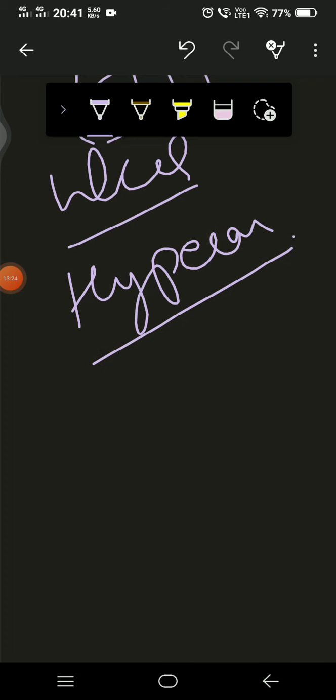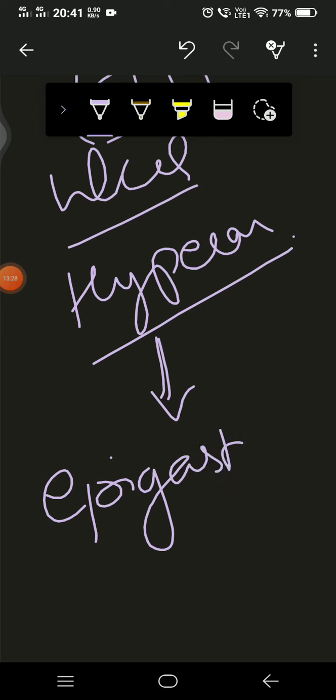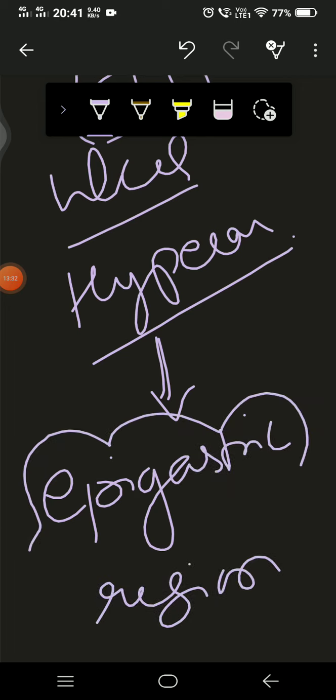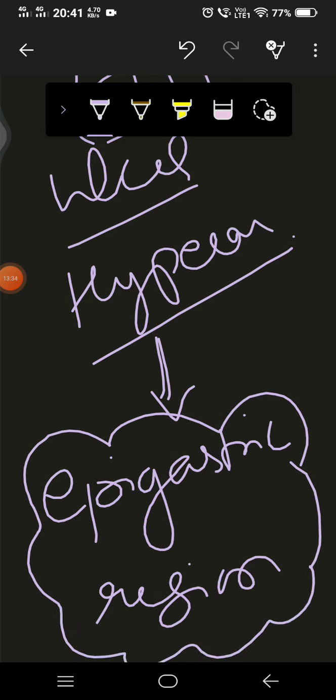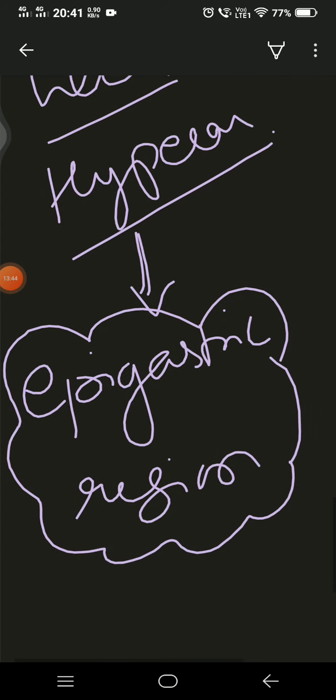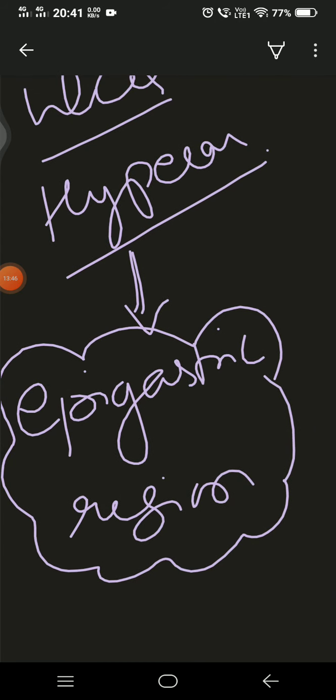anything that will cause pain in our epigastric region, and this pain will tell the patient that he is suffering from some kind of disease or abnormality. Okay, so that will allow him to visit a doctor, and the doctor will diagnose it further, and definitely he is going to be treated.